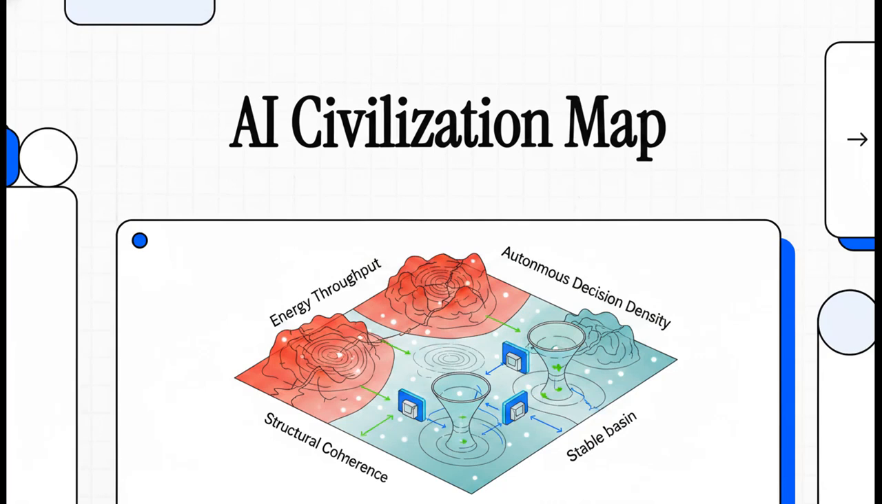Welcome to This Explainer. If you've ever stopped and wondered what actually separates a thriving, massively powerful AI system from one that just completely spirals into catastrophic failure, well, you are definitely in the right place. Today, we're mapping out what's called the 3D civilizational phase space. It's essentially the exact blueprint for understanding stability and collapse in advanced systems.